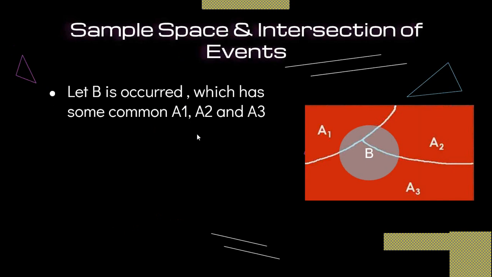Now let us consider that event B occurs. In this rectangular sample space, there are already the three events A1, A2 and A3.